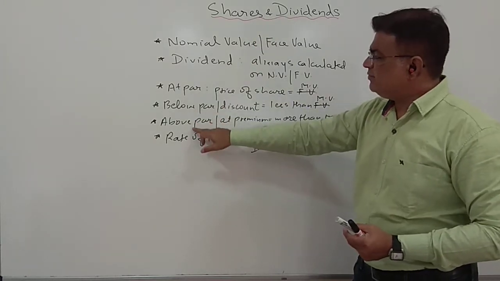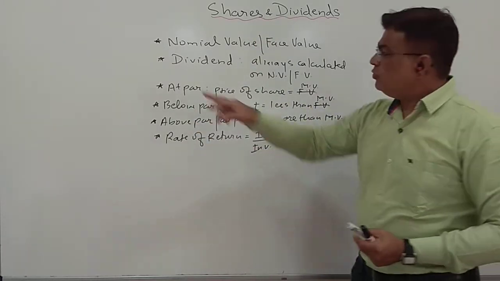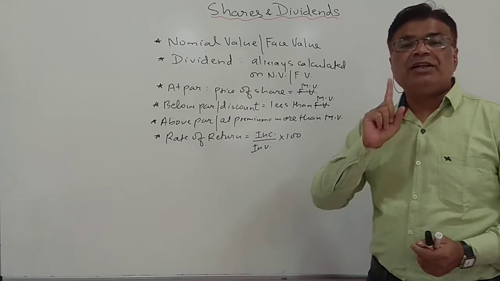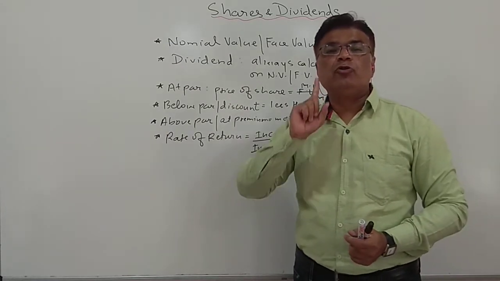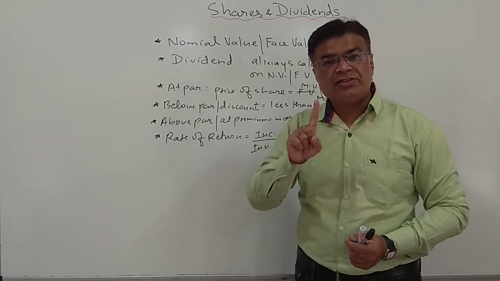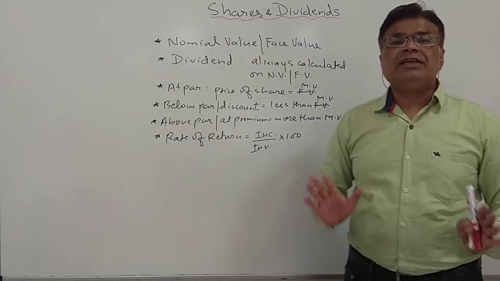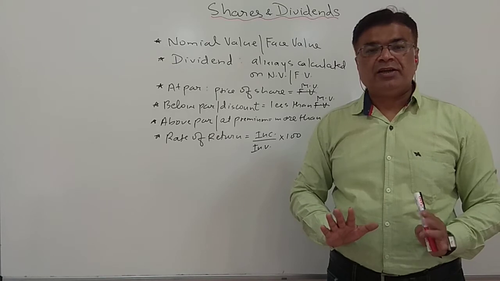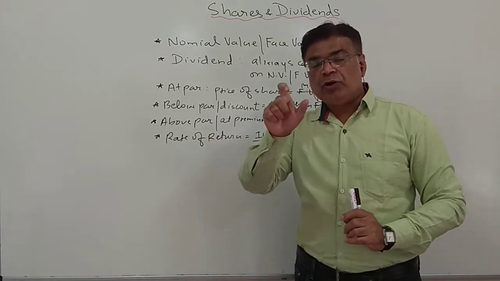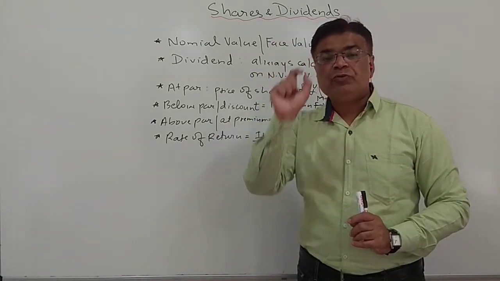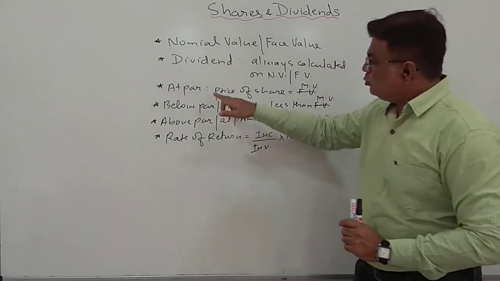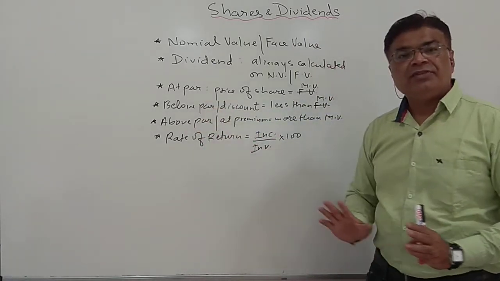First of all, market value and dividend. Always remember, dividend is always calculated on nominal value, the face value. Except these, students, there are no other concepts in this topic. But in the question you have to identify which is the face value and which is the market value, and you should know the meaning of this.